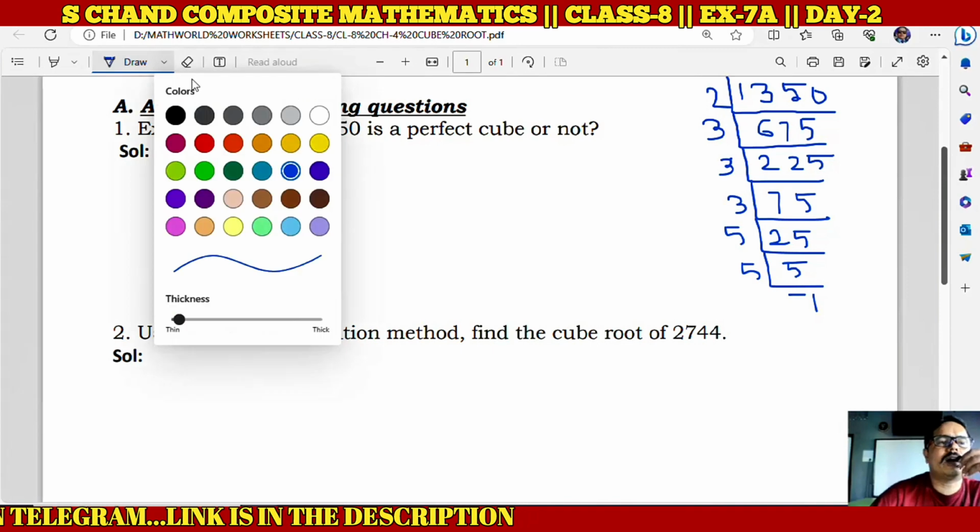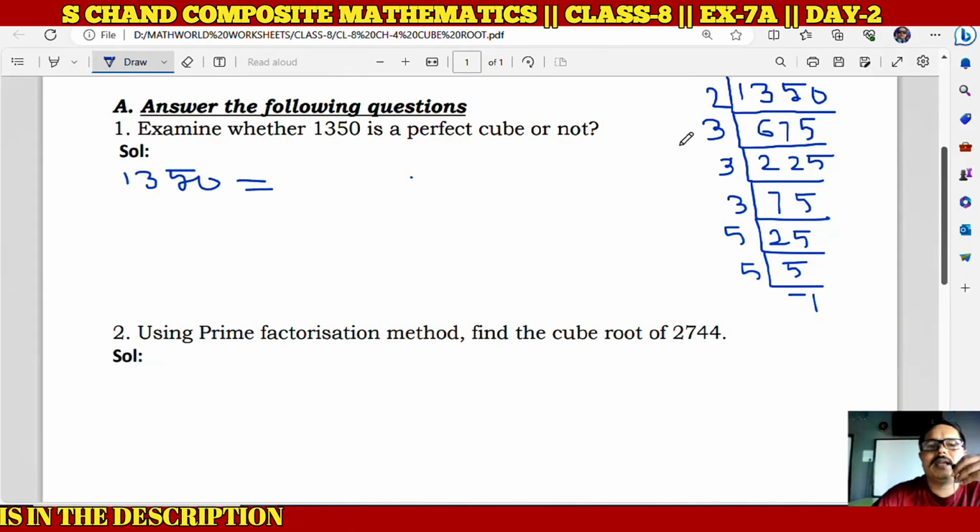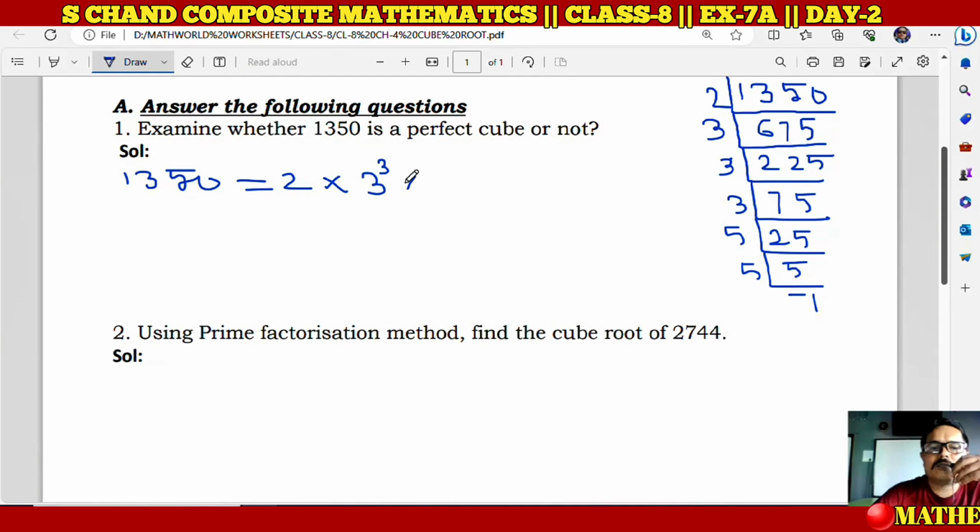So what we are observing here is that 1350 is equal to, if you can make a triplet of the factor, how will you make the triplet of the factor? See here there is only 1 2, तो 2 का तो कोई भी ट्रिपलेट फॉर्म नहीं हो रहा है, सिर्फ एक ट्रिपलेट फॉर्म हो रहा है 3 का, और 5 का भी जो है वो ट्रिपलेट फॉर्म नहीं हो रहा है, as there are only 2 5.